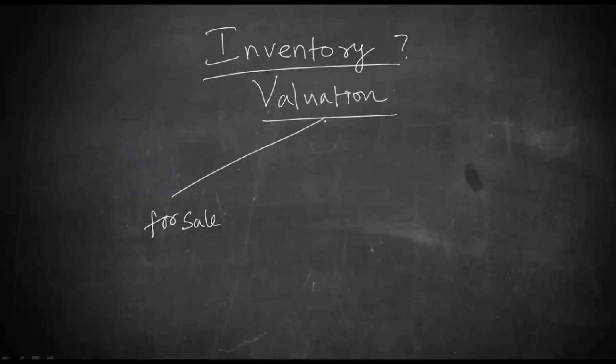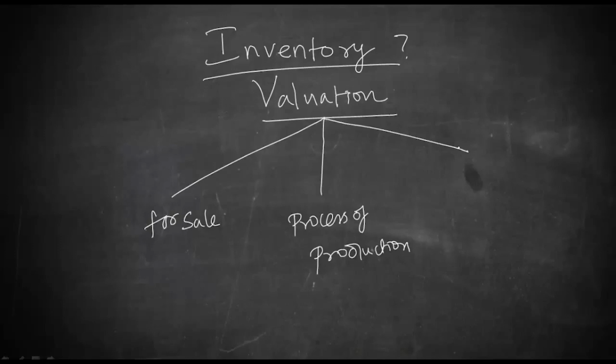Or we can also say that inventory is something which is in the process of production. Or we can also say that inventory is basically a raw material or supplies. They have to be consumed in the production process.